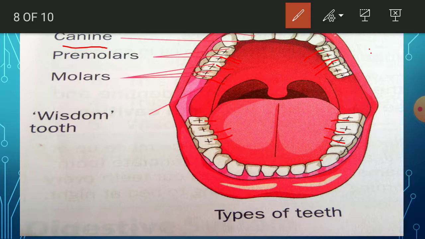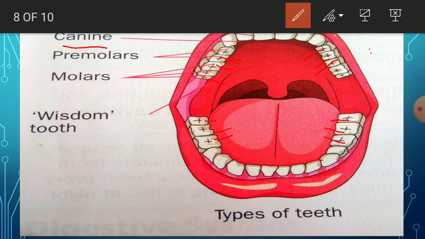So after this what happens? Out of these 12 molars, 4 molars grow later on. Which grow later on means between the age of 17 and 25 years. Between the age of 17 and 25 years there will be a development of wisdom teeth, and those wisdom teeth are nothing but molars only. But here those molars develop later on.